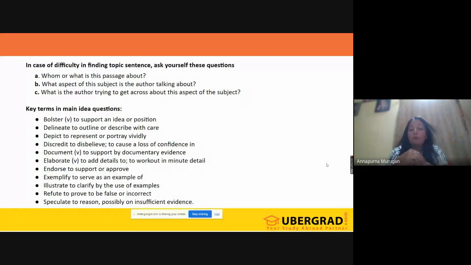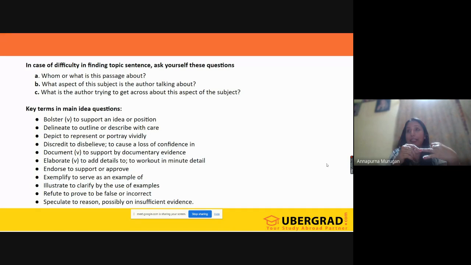Also, you can see that we have some key terms which will indicate whether it is a main idea question. Even in the passages you can see these words, which you can actually take out. In and around them you will have the main idea. Bolster is nothing but supporting, delineating, so it is explaining, depicting, explaining. That is what all these things are, what it is giving you, what is happening there. In and around these words you will have the main idea.